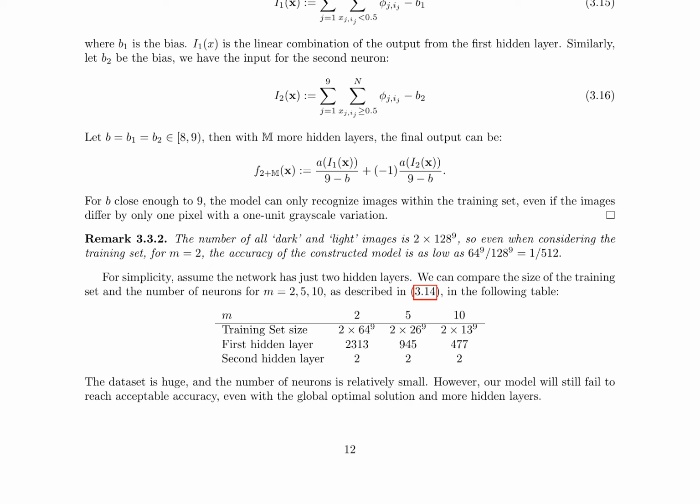The authors provide a table comparing the size of the training set and the number of neurons required for different values of m, demonstrating the enormity of the dataset and the relatively small number of neurons required. Despite this, the model still fails to achieve acceptable accuracy, even with the global optimal solution and additional hidden layers.